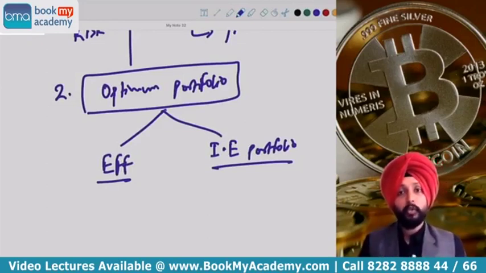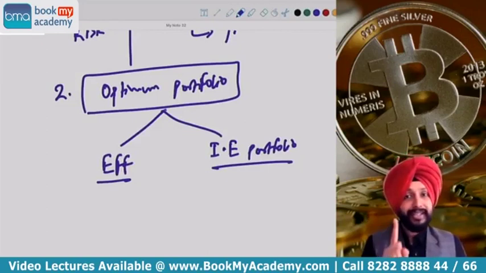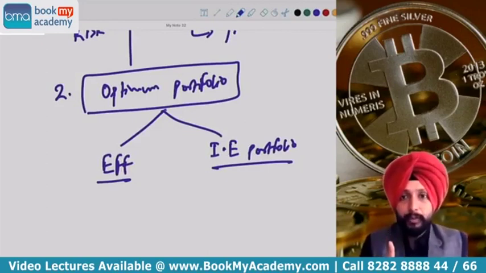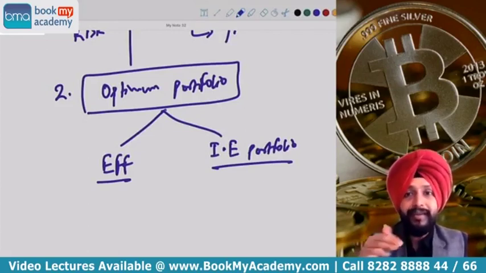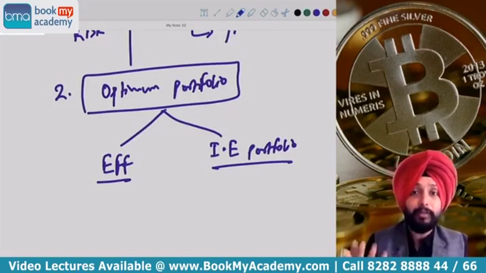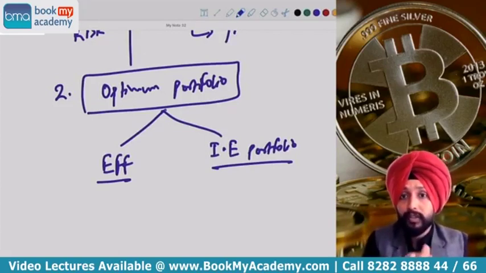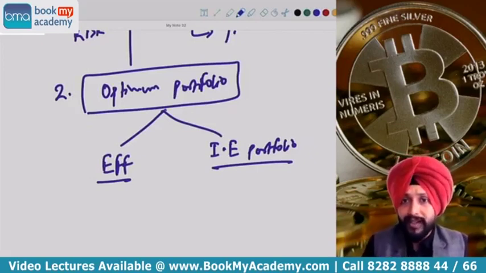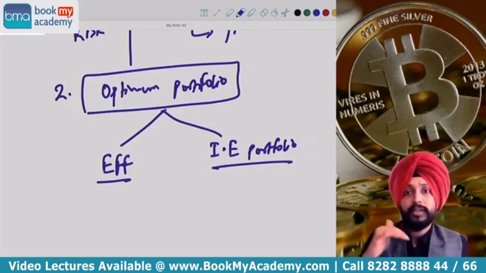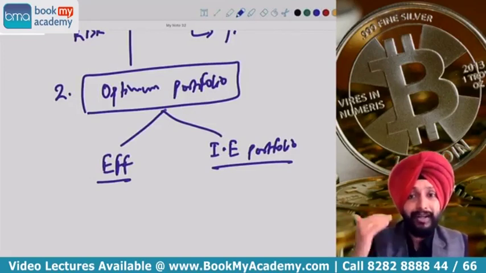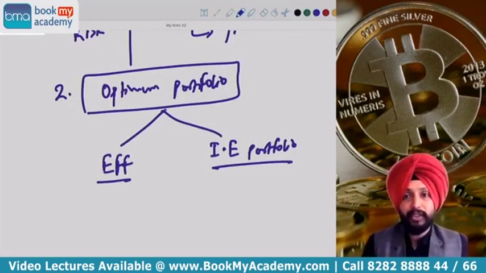3 points were given to understand if a portfolio is inefficient. Listen carefully, I'm not writing it now. An inefficient portfolio is one which generates the same return at a higher level of risk. Why should I take more risk if I'm getting the same return? I would rather take less risk to generate the same level of return. So if I generate the same return at a higher level of risk, that is inefficient, number one.